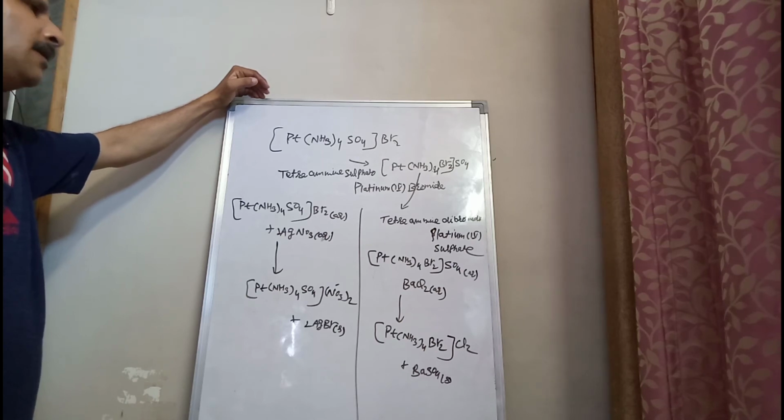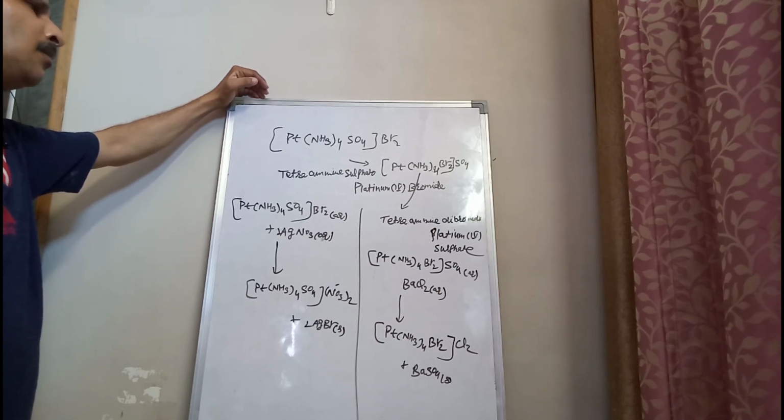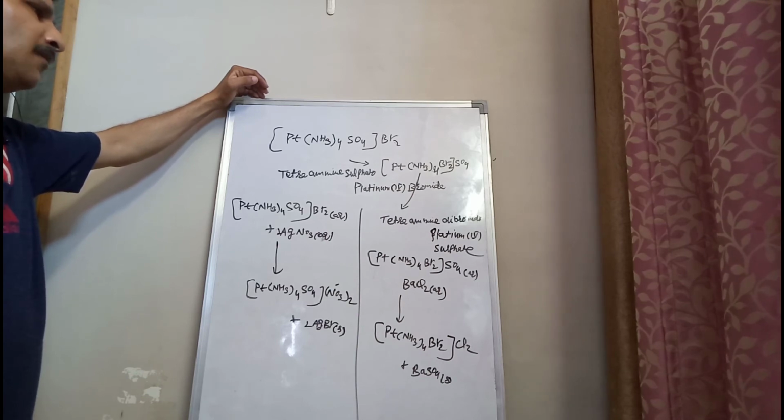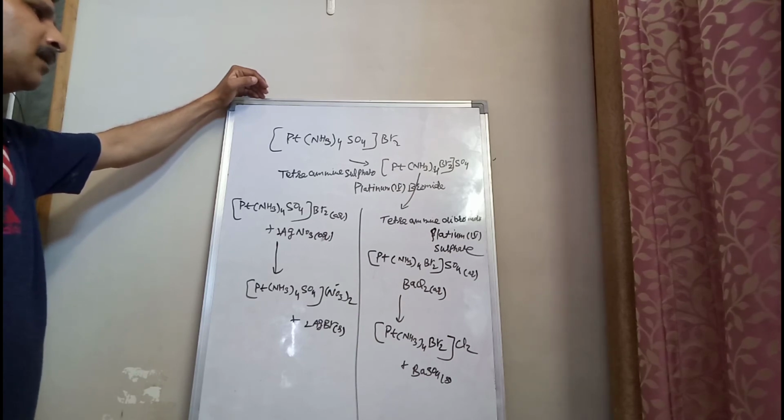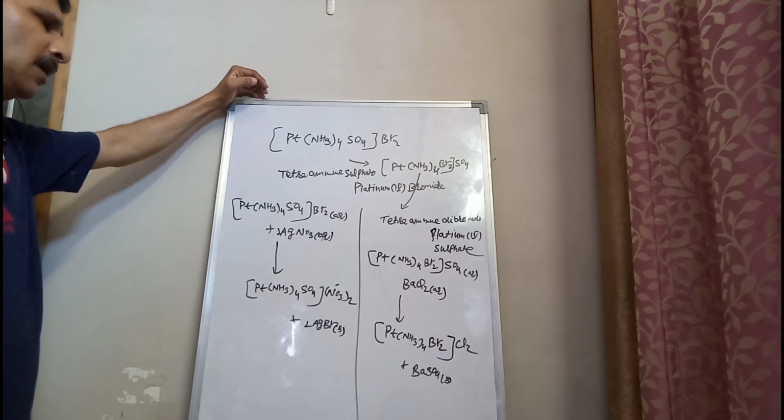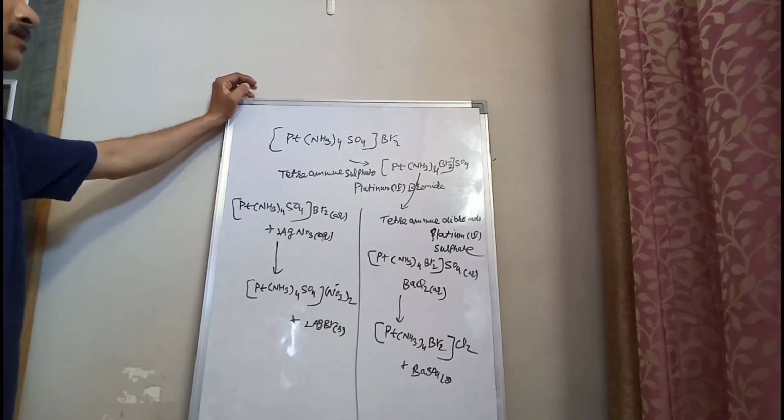AgBr's yellow precipitate will be obtained, and the tetraammine dibromido platinum(IV) sulfate compound in aqueous solution, when reacted with BaCl2 aqueous solution, will give us [Pt(NH3)4Br2]Cl2 plus BaSO4 white precipitate. I think it is clear to you.